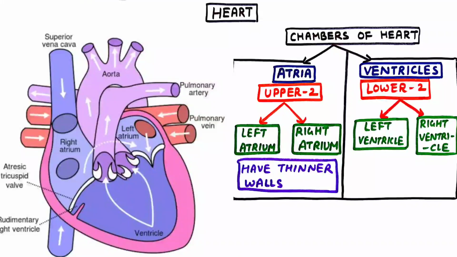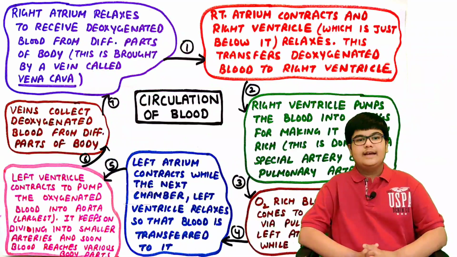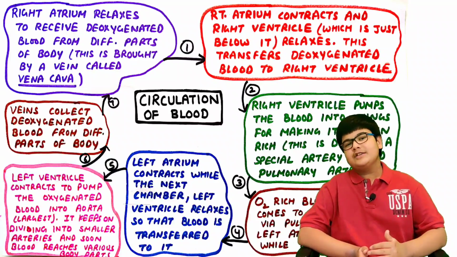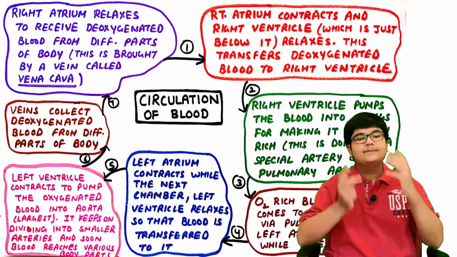The atria have thinner walls as they have the function of receiving the blood, while the ventricles have the function of pumping the blood to the various organs of the body, so they have thicker walls. Circulation of blood in the heart. We shall learn this process in 7 steps.